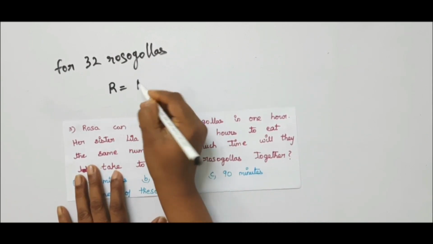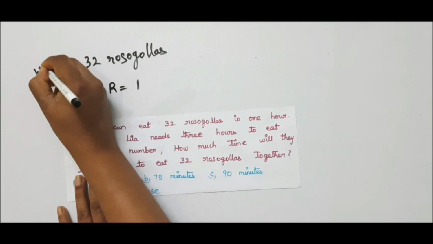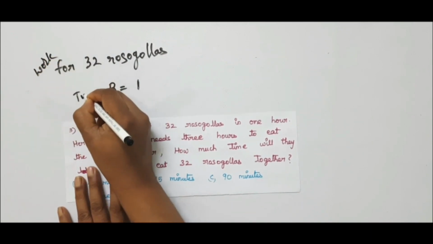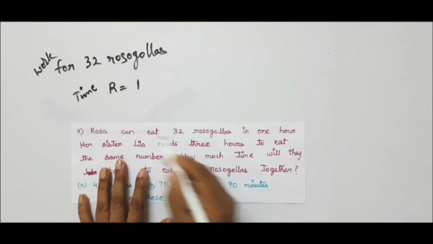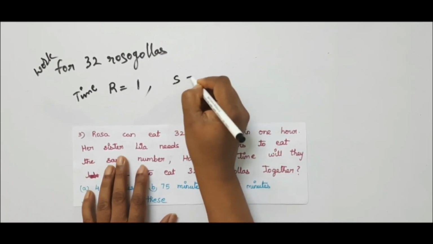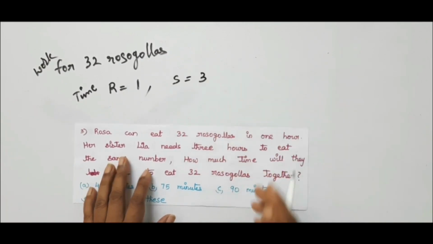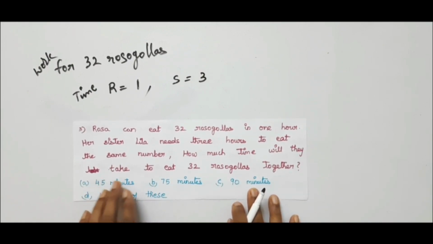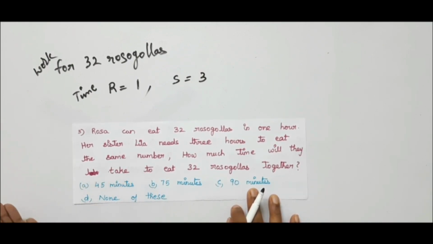This is time, this is work he has given. And the time is given as, Rosa has taken 1 hour and her sister has taken 3 hours. What he has to find is how much time will they take to eat 32 rasgullas together.